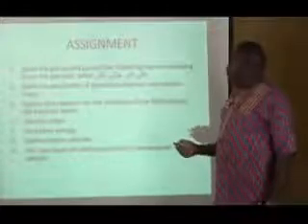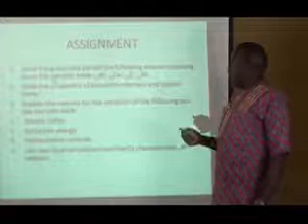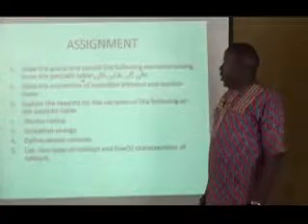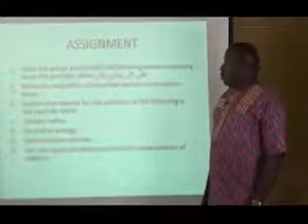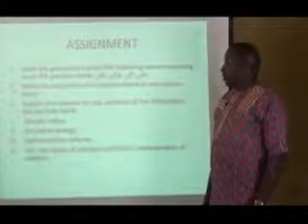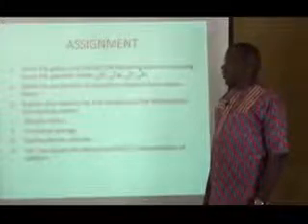Question number 1. State the group and period the following elements belong to on the periodic table. The elements are aluminium with atomic number 13, calcium with atomic number 20, phosphorus with atomic number 15, and argon with atomic number 18. Question number 2. State the properties of transition elements and explain them.